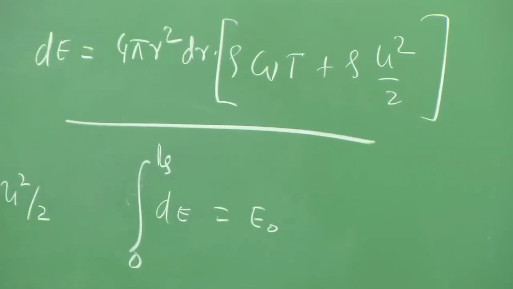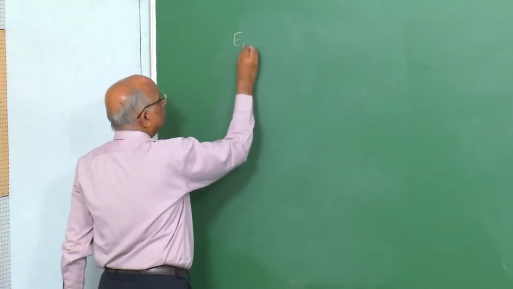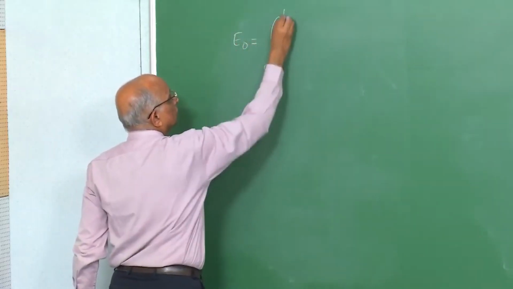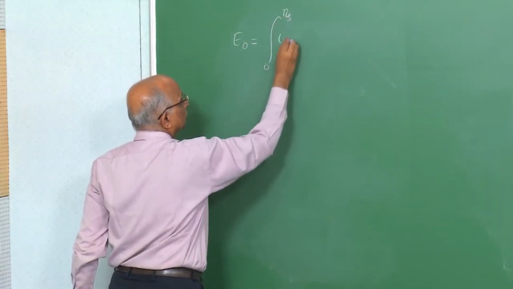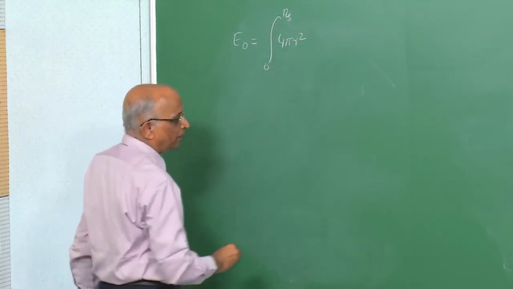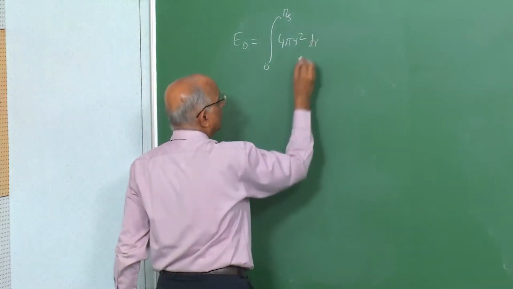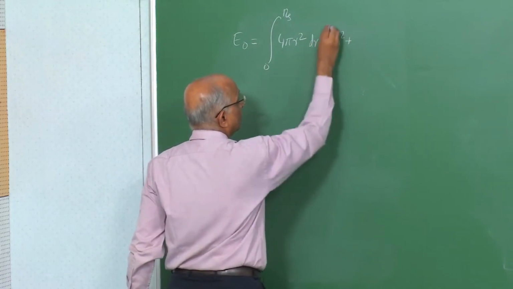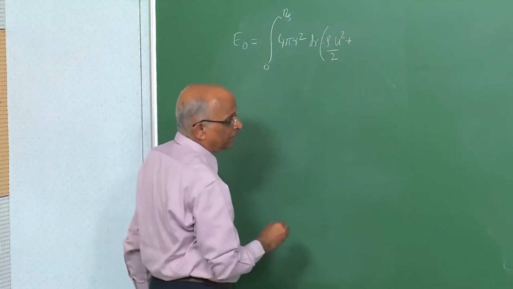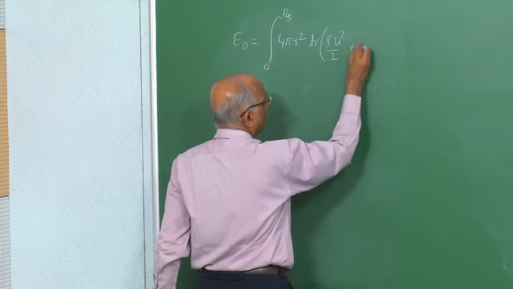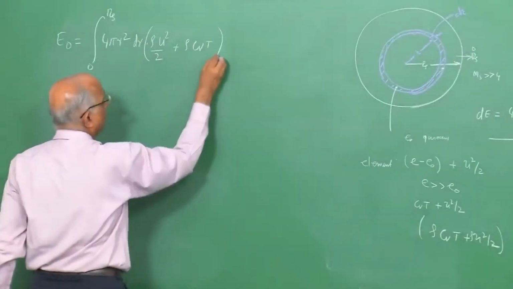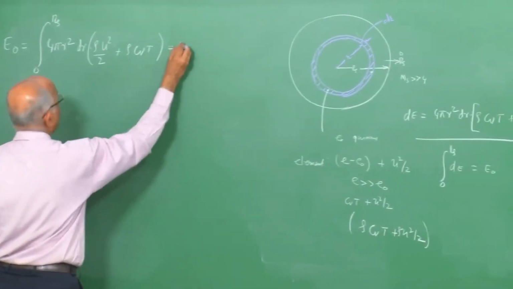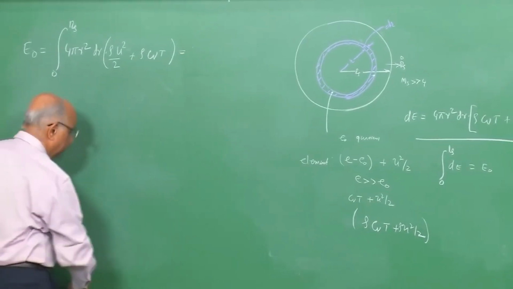Therefore, I get the value of E0, let us put it down over here, equal to the integral of 4 pi r square dr, this is the volume, into rho u square by 2, kinetic energy, plus rho into Cv T over here, and this is equal to the energy which is released, which is E0.